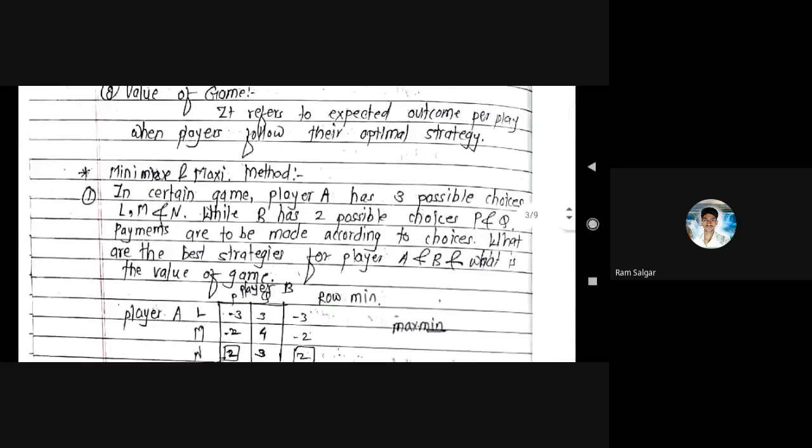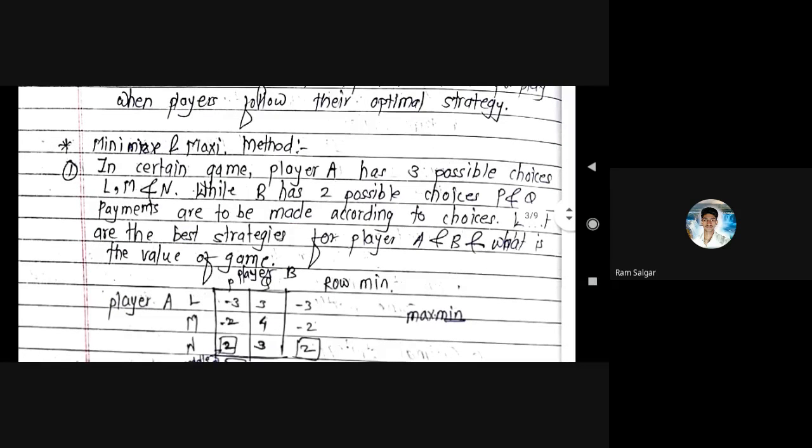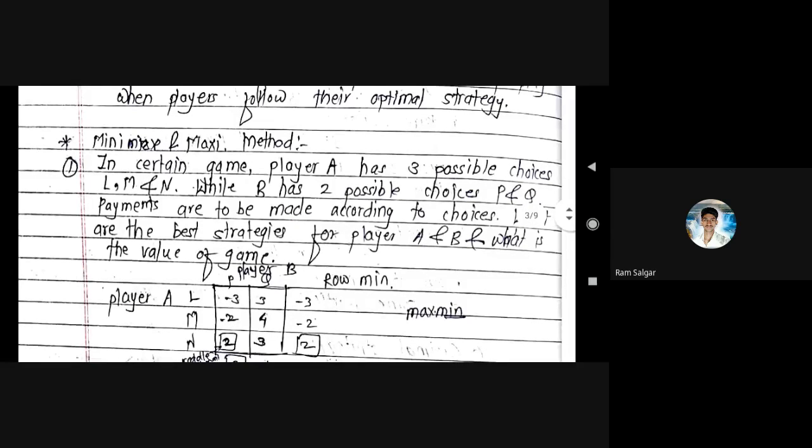Now they have given this problem for us, so find out. Read the statement again: in a certain game player A has three possible choices L, M, N while B has two possible choices P and Q. So payments are to be made according to choices. What are the best strategies for players A and B and what is the value of the game?